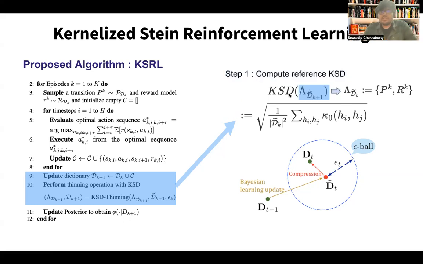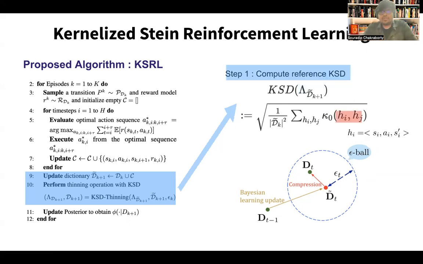First of all, we compute the KSD till a point of time. Let's say at the kth episode, we have the dictionary D_k and we compute the KSD for that D_k, where the posterior is just the distribution p_k, which is characterized by the dictionary. And the closed form will depend on the Stein kernel, which is a function of two terms, h_i, a_j, which are basically the state action s prime tuples in our case in reinforcement learning.